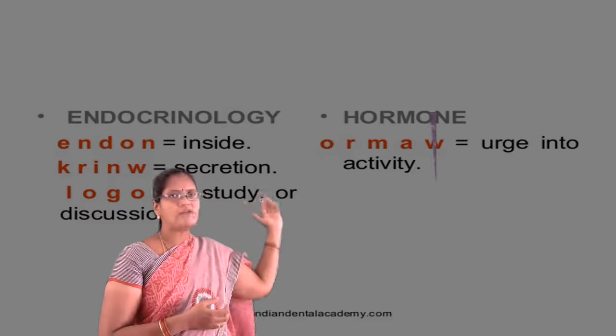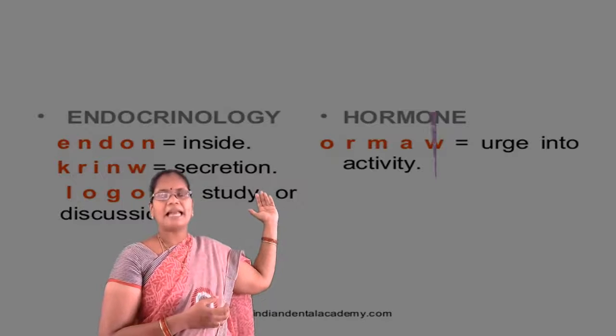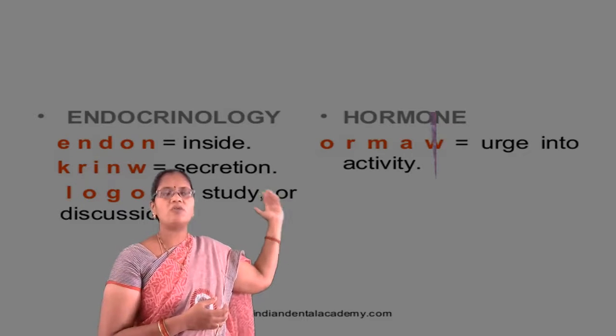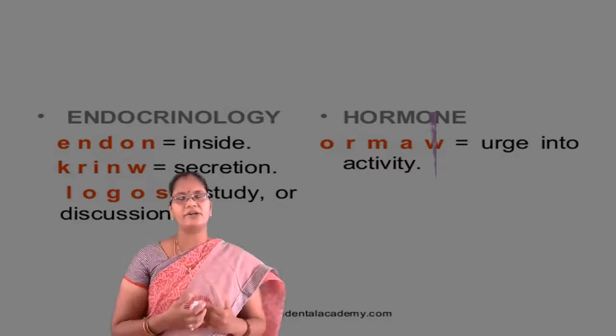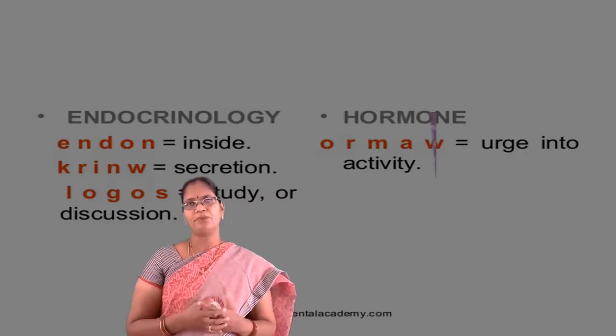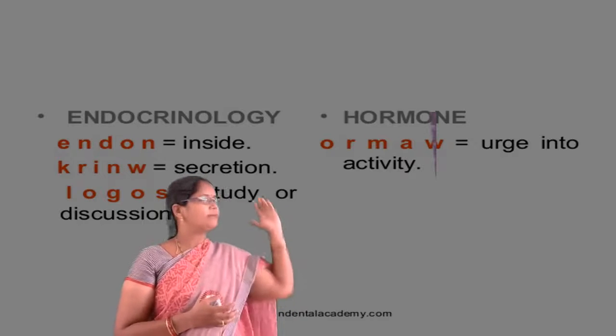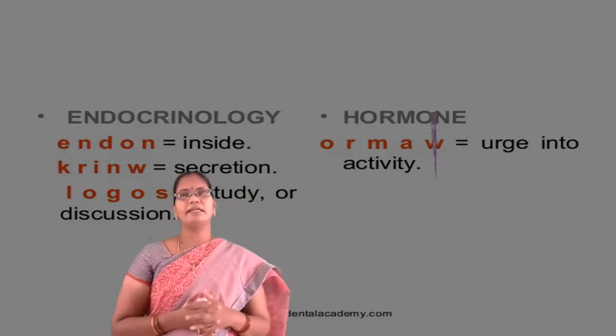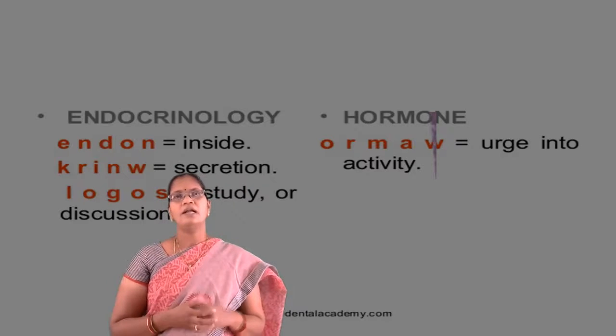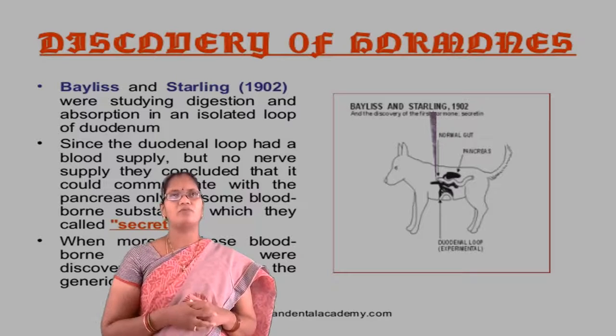The secretions of endocrine glands are nothing but hormones. Hormone means to excite, to trigger, to stimulate. So that is about the definition of endocrine glands and hormones. Now we will see the discovery of hormones.